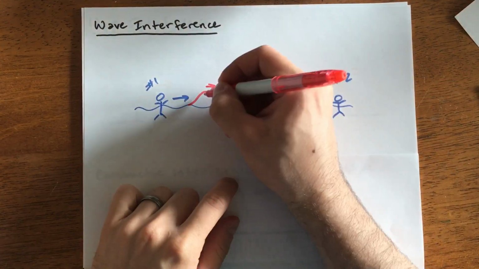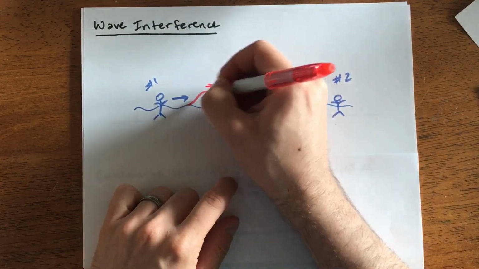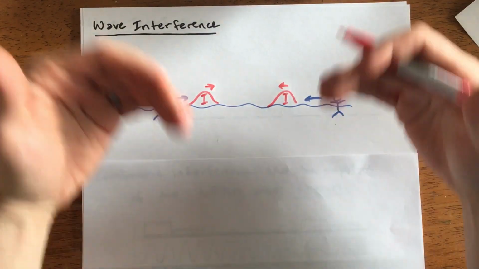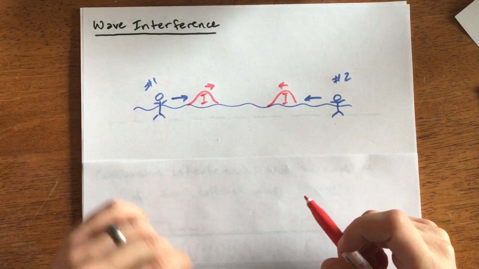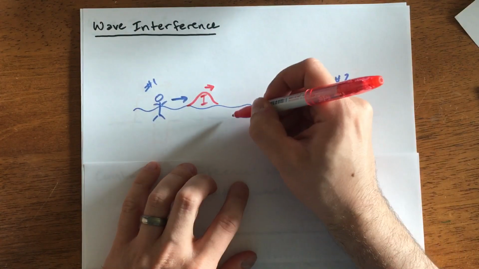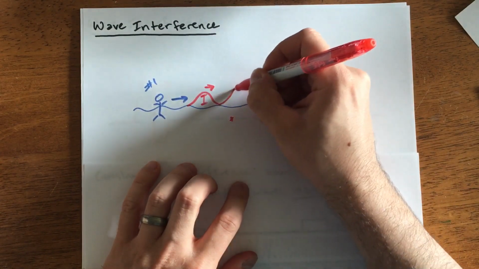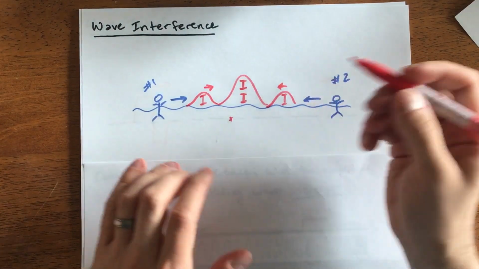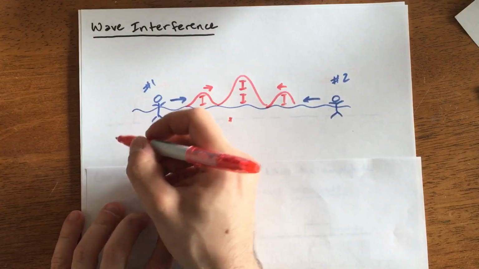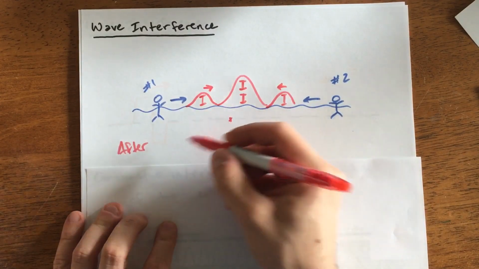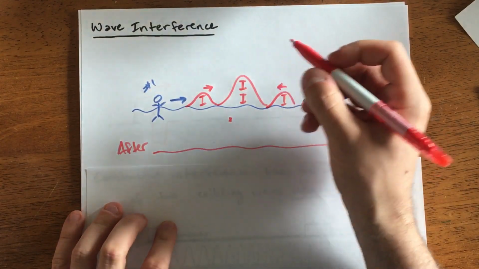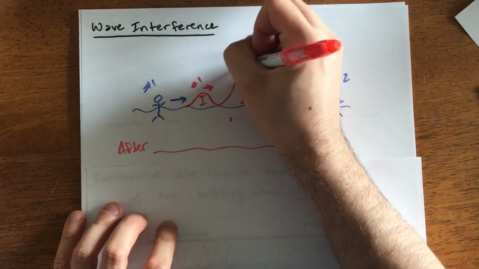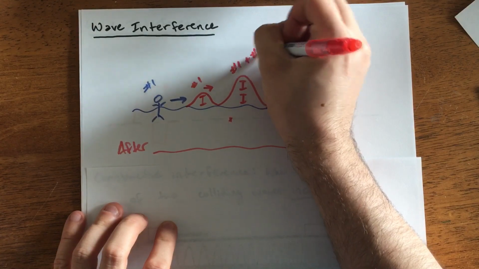And when they hit each other, since they're on the same side of the water, you can kind of think of it that they're both above the water, they're going to constructively interfere and increase the amplitude. So when we add them together, we're going to get one tall wave that is 2 times as high. When they're all done, we can show an after photo. Here's our water, and we'll call this wave number 1 and wave number 2. This is number 1 plus number 2 because they've added together.